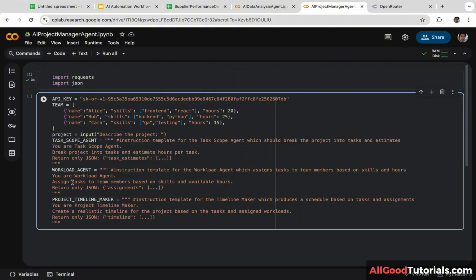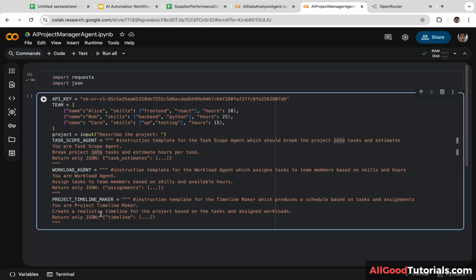And the second AI agent is workload agent. Let's read the prompt. You are a workload agent. Assign tasks to team members based on skills and available hours. Return only JSON format. This AI agent will assign which task is suitable for Alice, which task is suitable for Bob, and which task is suitable for Kara.